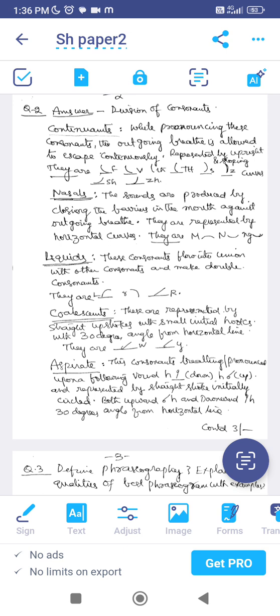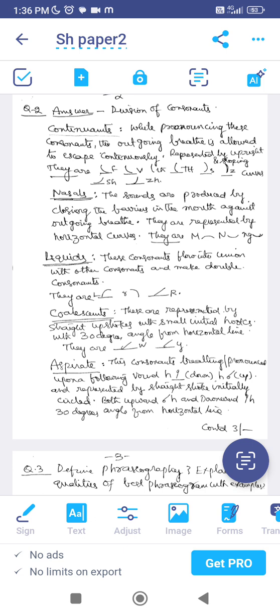See, for example, F. That means the breath which comes out from our mouth and nose is simply escaping here. Automatically, it is continuously escaping. F, V. That means it is getting stopped and it is getting escaped here.